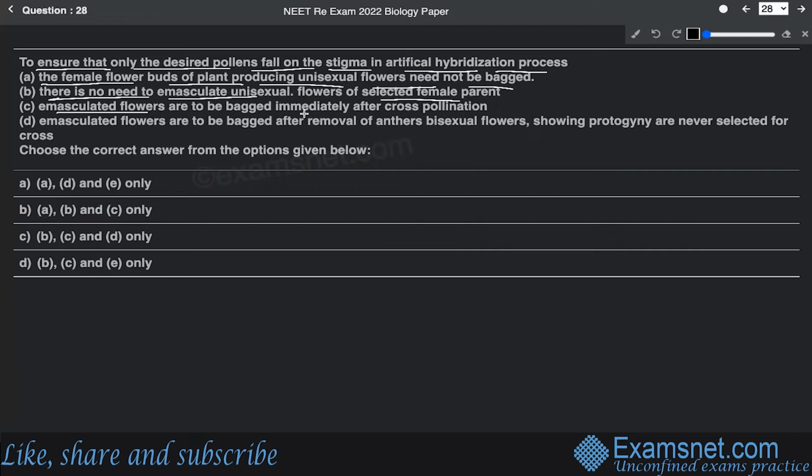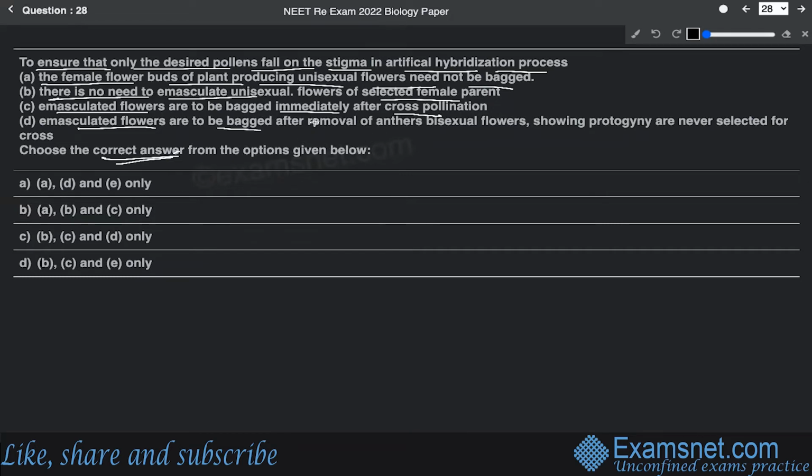Emasculated flowers are to be bagged immediately after cross-pollination, and emasculated flowers are to be bagged after removal of anthers. Bisexual flowers or bisexual flowers showing protogyny are never selected for cross. Out of all the options given below, you have to choose the correct answer.